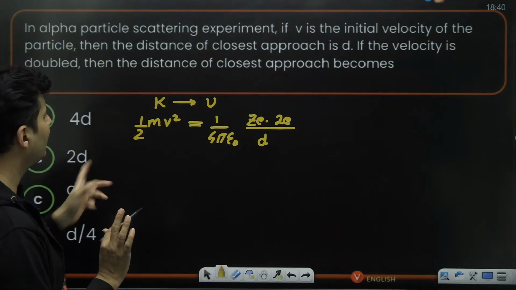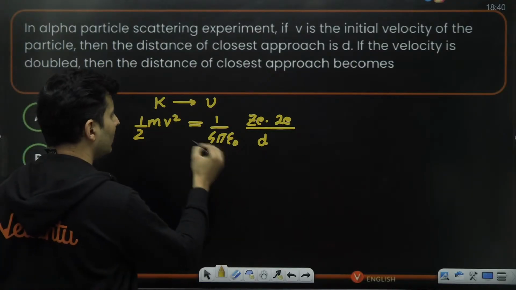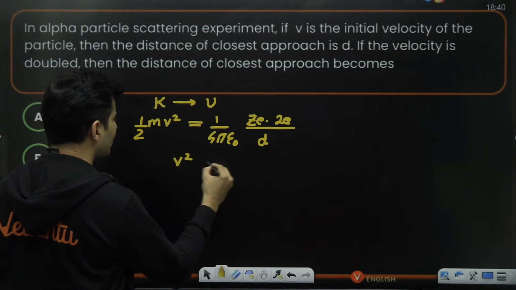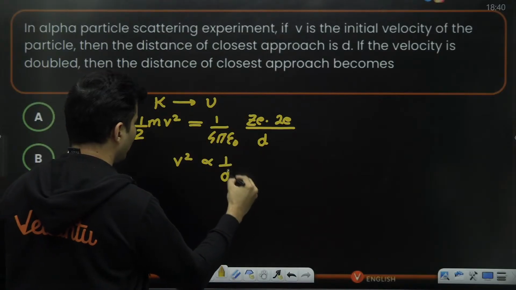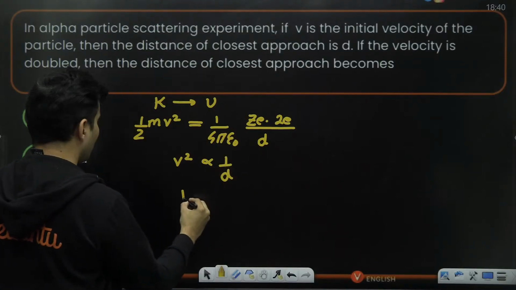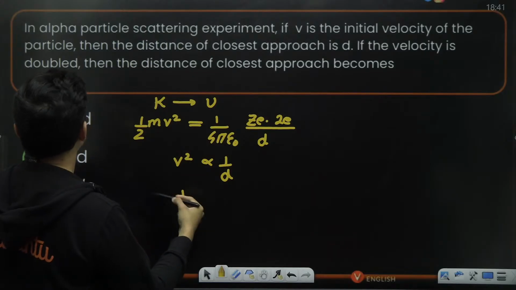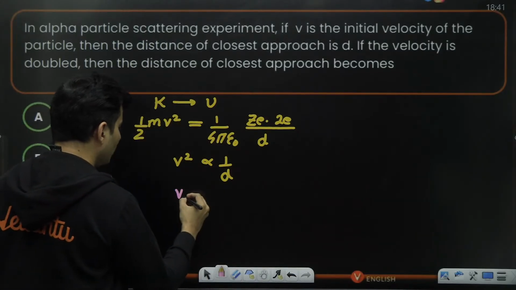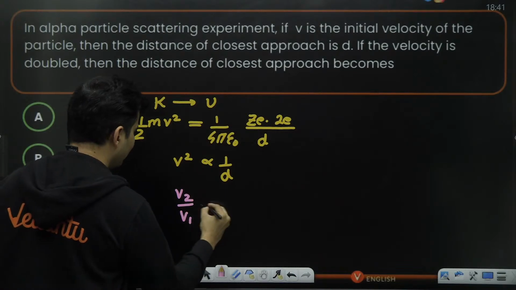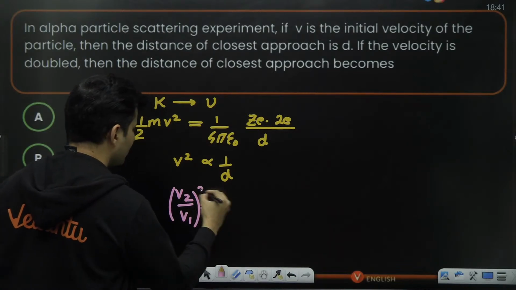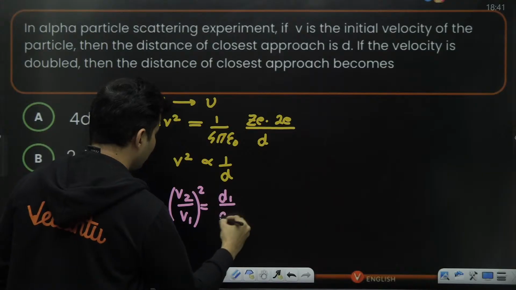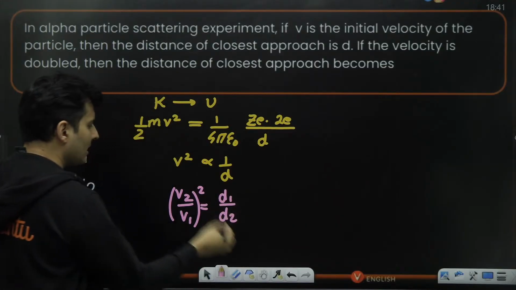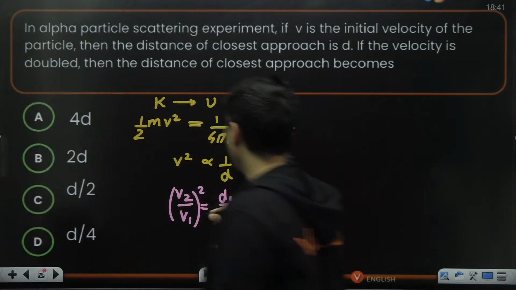So speed and d, how are they related? All the other things are constant, so v square is directly proportional to 1 by d. Now if I do v2 by v1, the square, this will be d1 by d2. So what is v2 and what is v1?